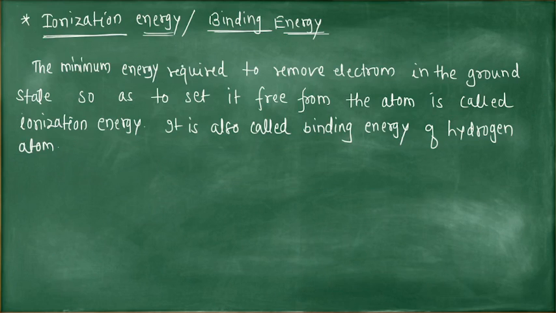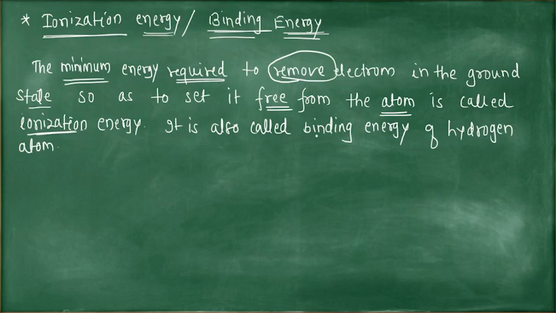The next part is ionization energy or binding energy. What is meant by binding energy? This definition is similar to the binding energy of an object in a gravitational field, which you studied in 11th standard. So what is ionization or binding energy? This definition is asked for 1 mark in the board exam. The minimum energy required to remove the electron in the ground state so as to set it free from the atom is called ionization energy.